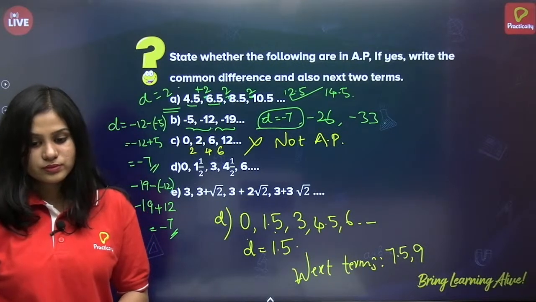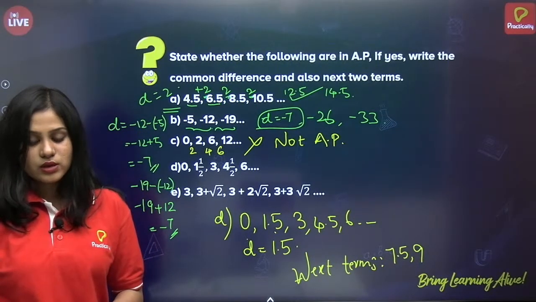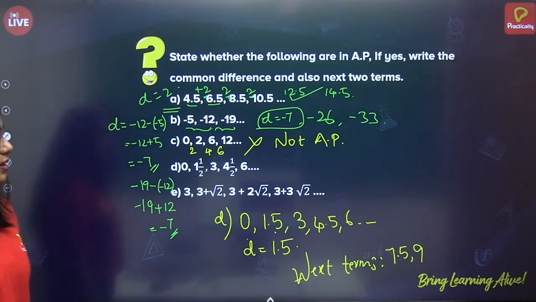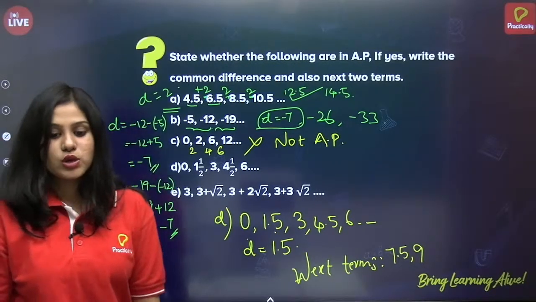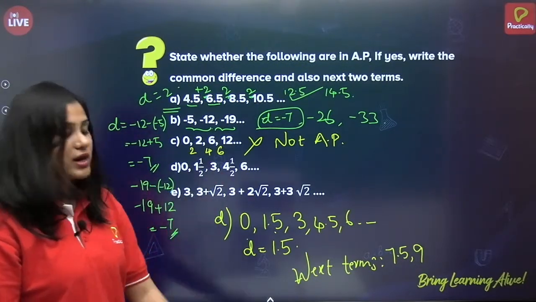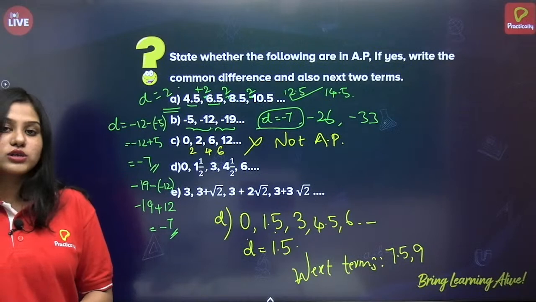Alright. So, the last one. 3 plus root 2, 3 plus 2 root 2, 3 plus 3 root 2. Okay. So come on, tell me the last one. Is it an AP or not?